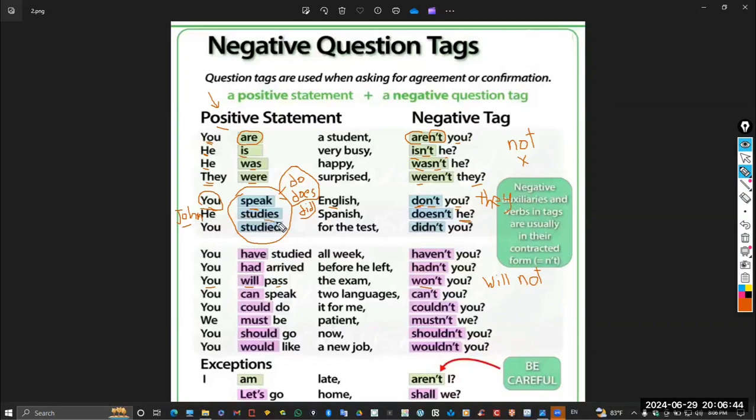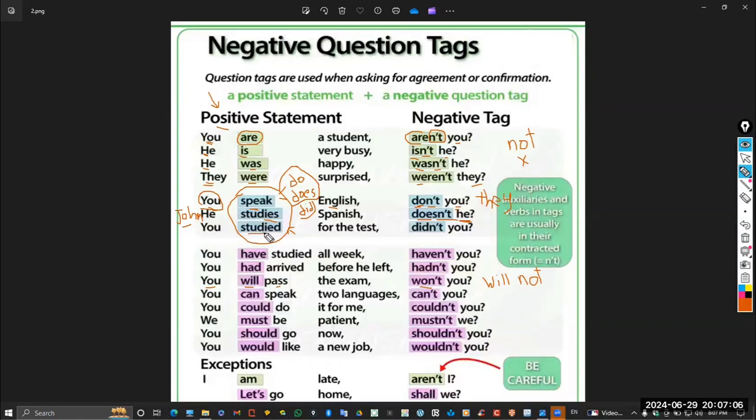And because studies is in the simple present, as I told you, I have to write do or does. And because John is a singular name, I have to use does with singular names and even with he. And because the sentence is positive, I have to write the negative. And don't forget that the negative should be written in abbreviation.